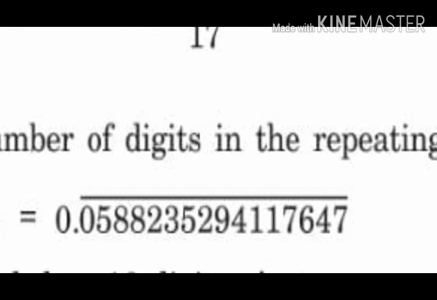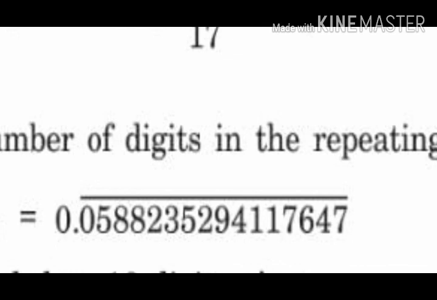If you check 1 by 17, you may think that it is non-terminating, non-recurring, because when I first tried this, we generally try for 4 or 5 places, or 6, 7, 8, 9 places at most. Whenever we are dividing anything, we try up to 5, 6, 7, 8 places.